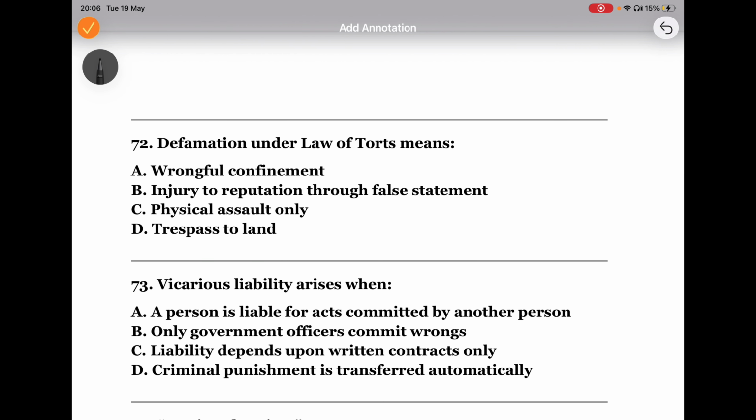Now, what is the meaning of defamation? Injury of reputation through false statement. See, defamation means making false statements which lower another person's reputation in society, like spreading false rumors against someone.